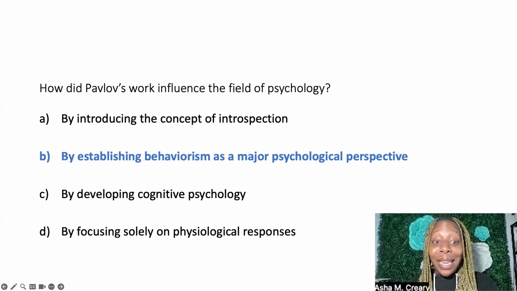And then D, by solely focusing on physiological responses, is also incorrect because while Pavlov's experiments were grounded in physiological responses, his broader impact was behaviorism and understanding learning processes, not just physiological response. Pavlov's contributions laid the groundwork for behaviorism, a major psychological approach that emphasizes the role of the environment and learning in shaping behavior.